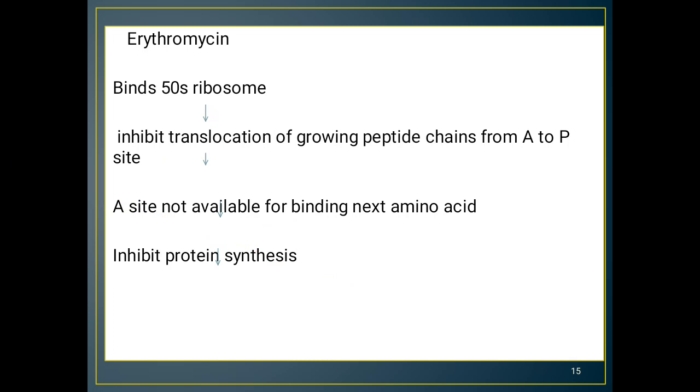First, it binds to 50S ribosomes and inhibits translocation of the growing peptide chain from the A to the P site, and this A site is not available for binding the next amino acid. So this causes the inhibition of protein synthesis.